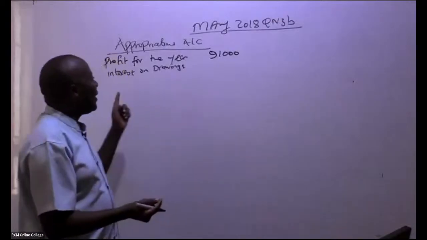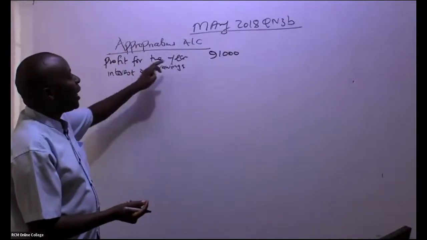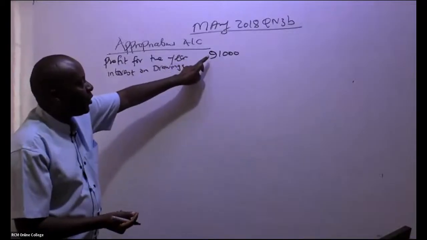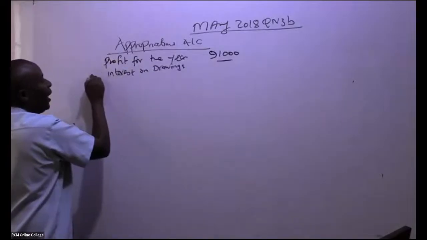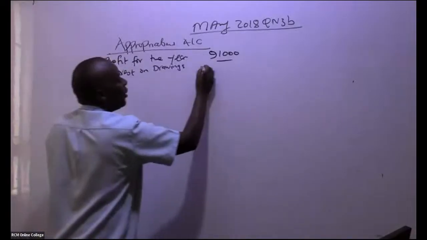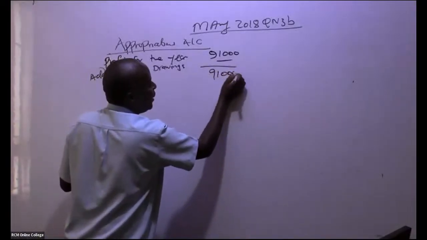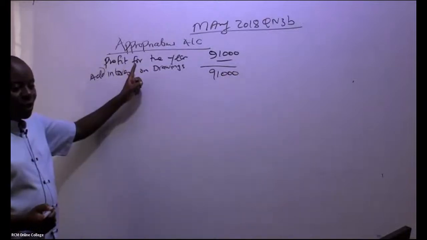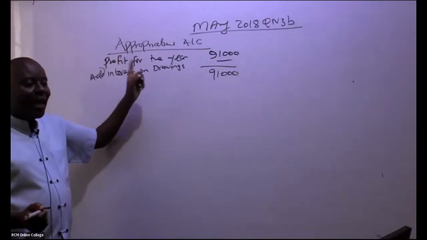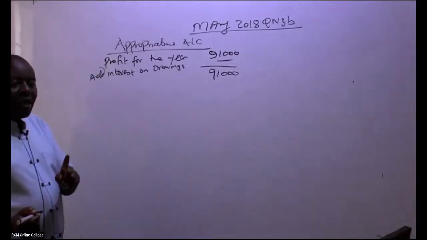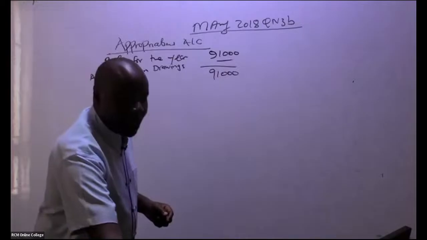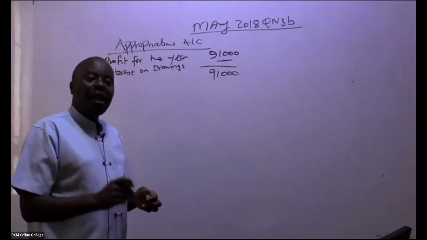So if there is any interest that had been charged on this amount that has reduced the profit, you shall always add this interest back. So you add the interest, and you're able to get, in this case here, this 91,000. In this question, ladies and gentlemen, we don't have any interest on drawings. Please don't forget that.